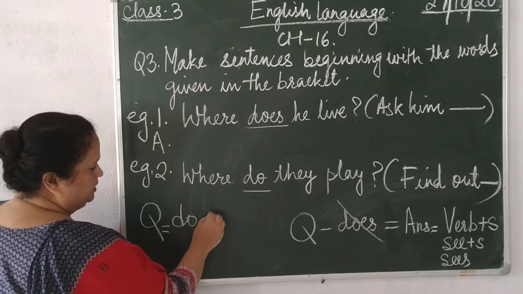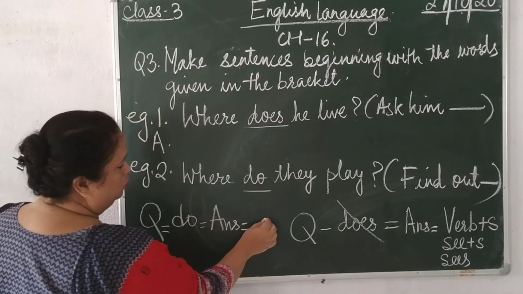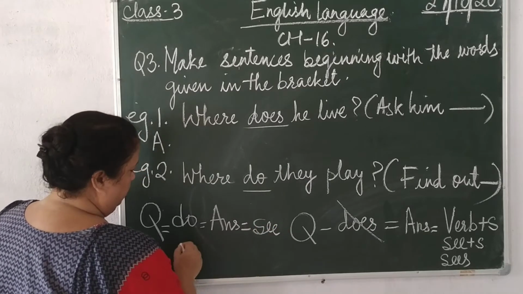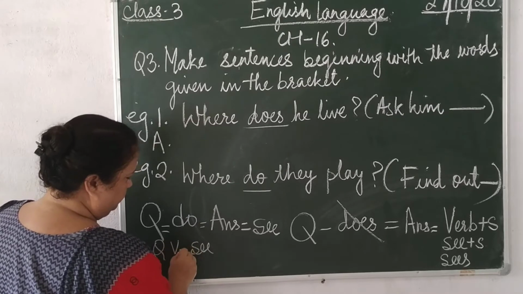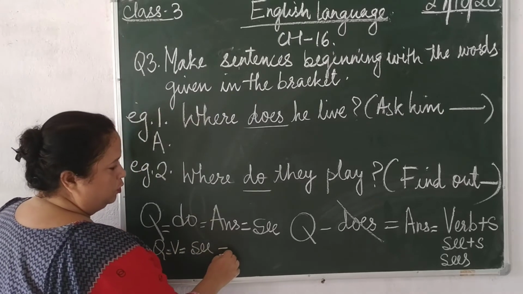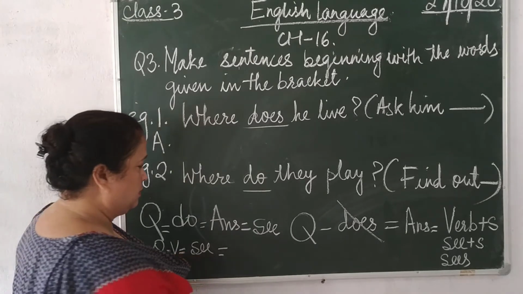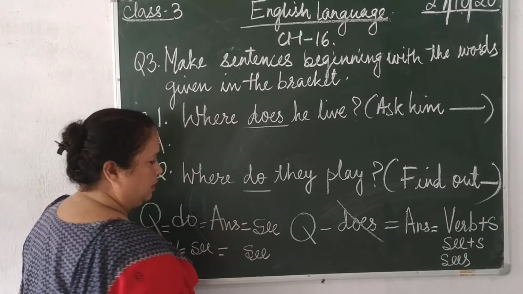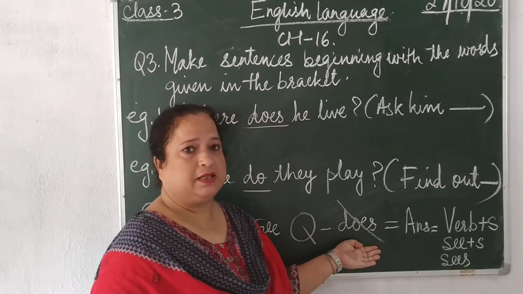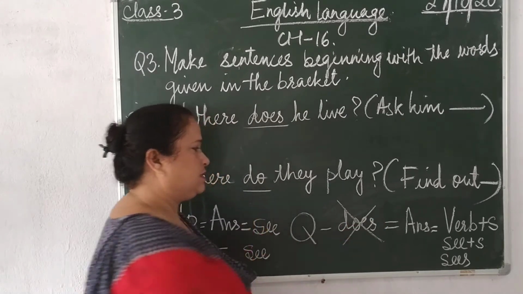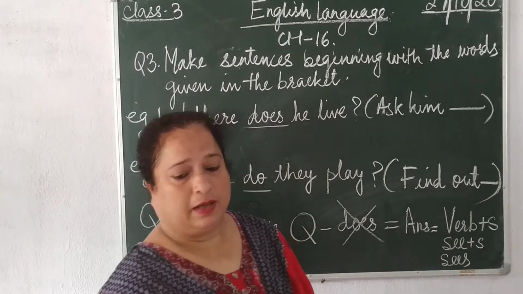In the very same way, if your question has the word do, so while writing the answer, what do we do? We do not change the verb. If your question has see as the verb, no changes are brought to the verb while writing the answer. So see will remain see. But if your question has does, what do we do? While writing the answer, we remove does and add s to the verb.